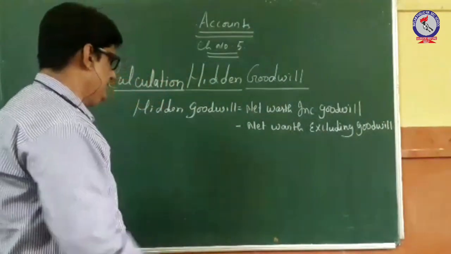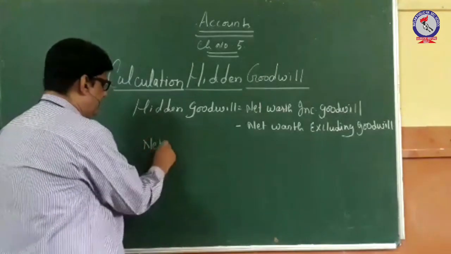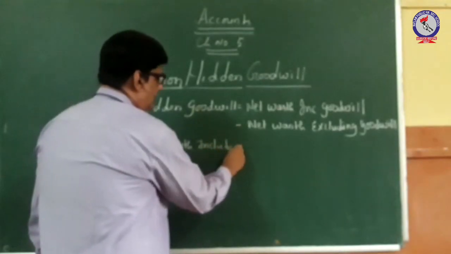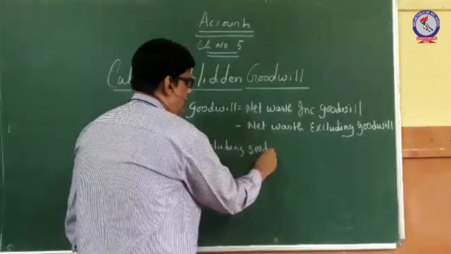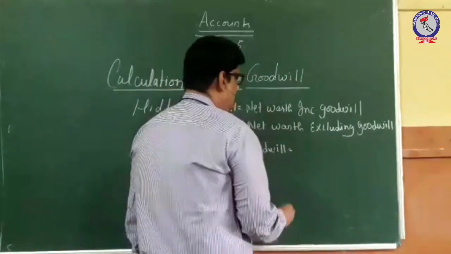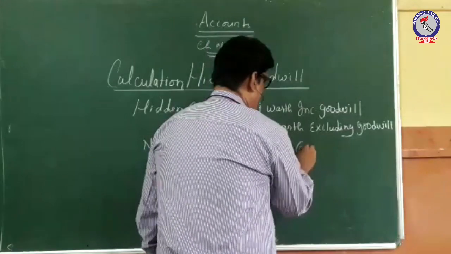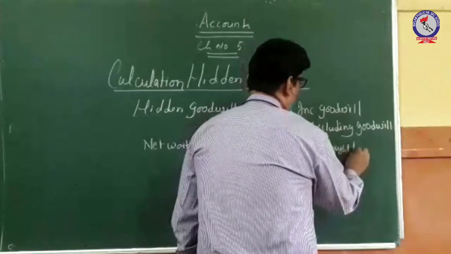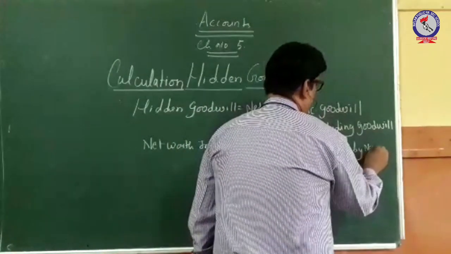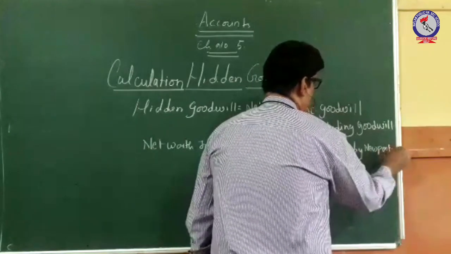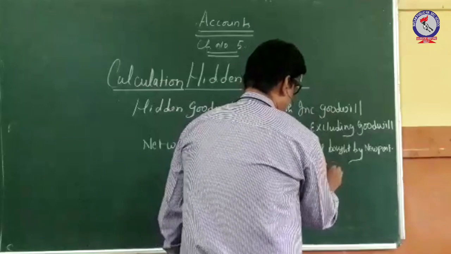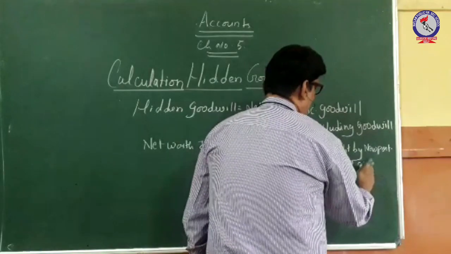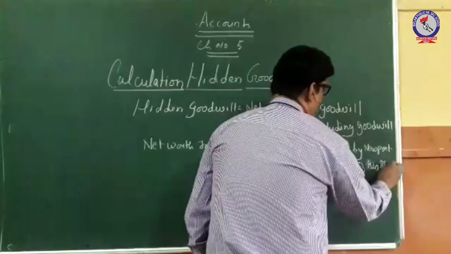Now how will we calculate the net worth including goodwill? Net worth including goodwill equals capital brought by the new partner into the reciprocal of his share.